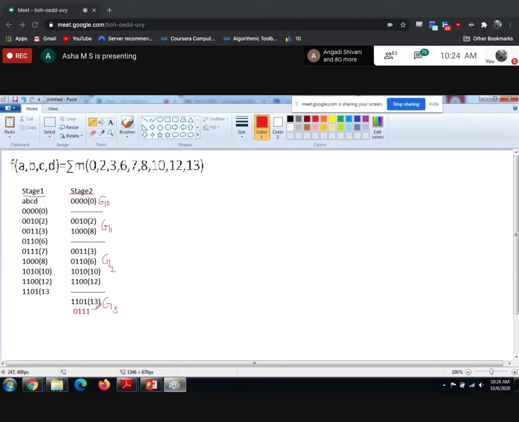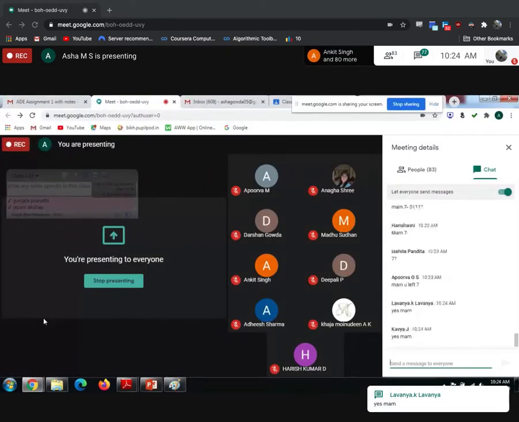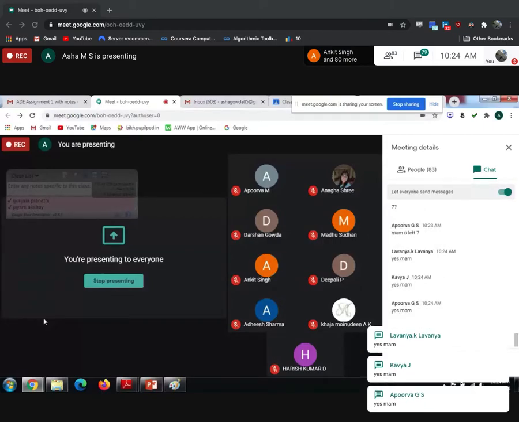This is the 7. Is it correct or no? Okay. So any doubts in stage 2?